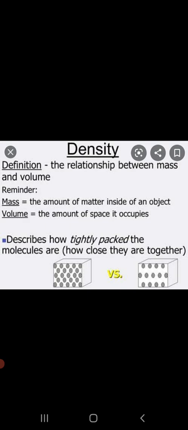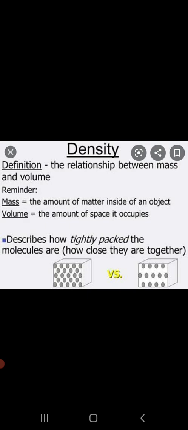Mass is the amount of matter in an object, whereas volume is the space occupied by an object. Density basically defines how the molecules are packed within the object.